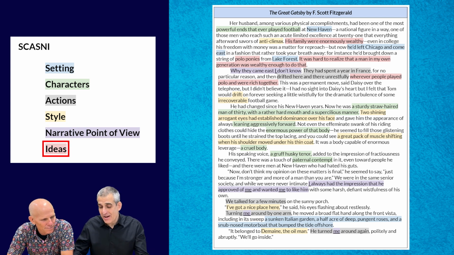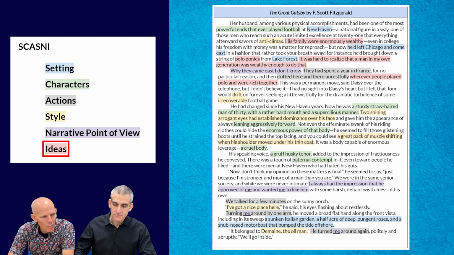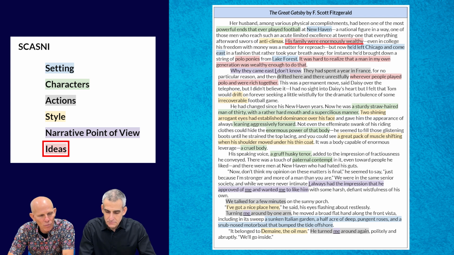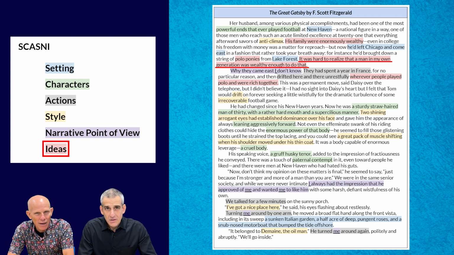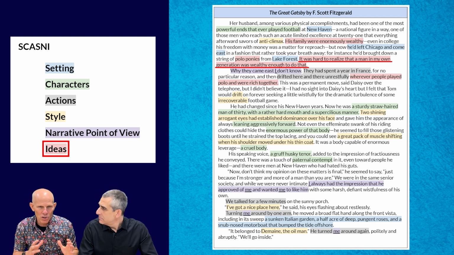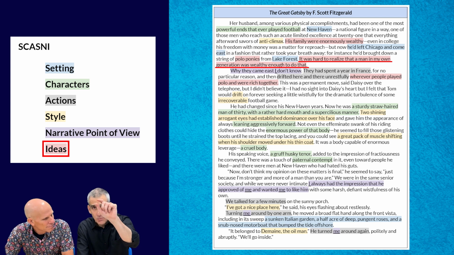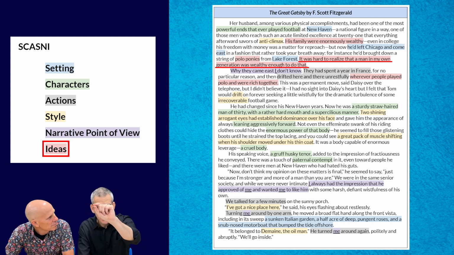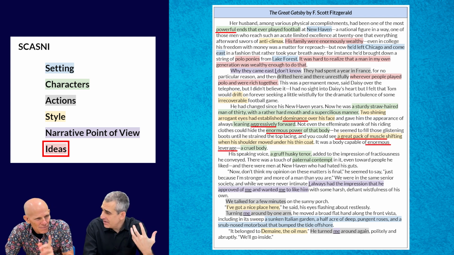Mr. Giles, we've talked about it, we've alluded to it already, but what are some of the ideas that are just pervasive in this passage? Wealth. There's so much about wealth. There's so much about the idea that his family was enormously wealthy. He says, "it's hard for me to realize that a man of his own generation was wealthy enough to do that." So they're not just rich, but they are filthy rich. You can almost highlight words like wealth and rich and synonyms of those and just draw a line right through the passage. It's just threaded throughout the passage. That's what the narrator wants to emphasize.